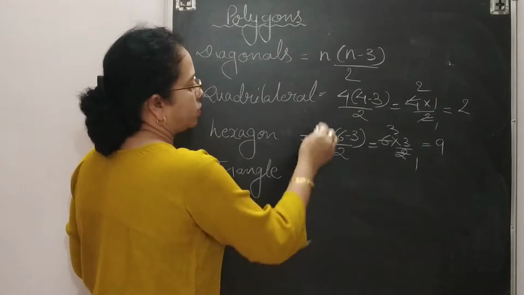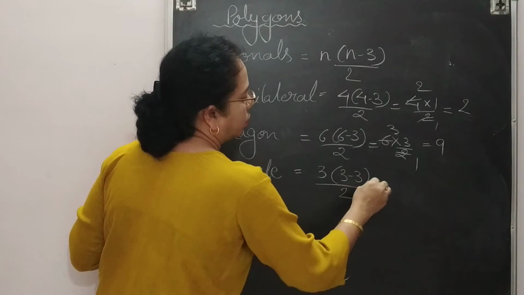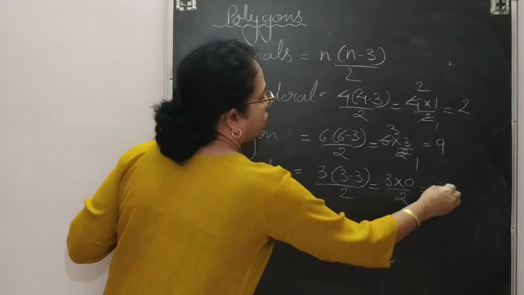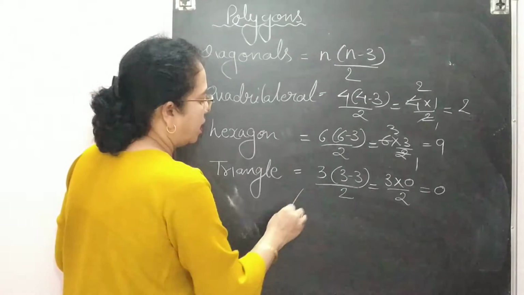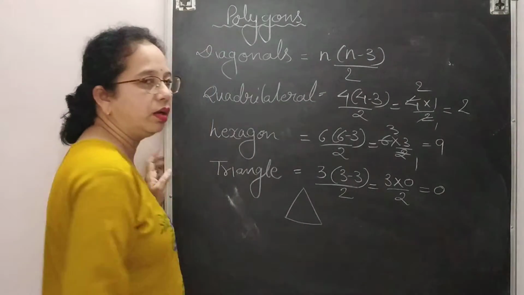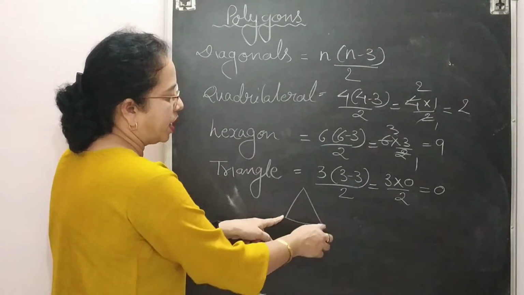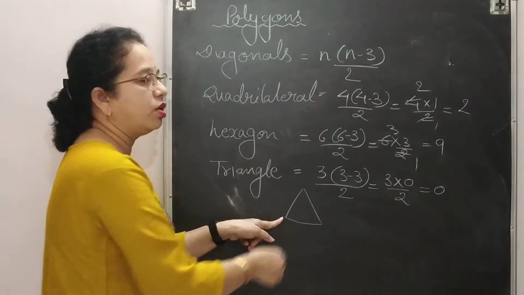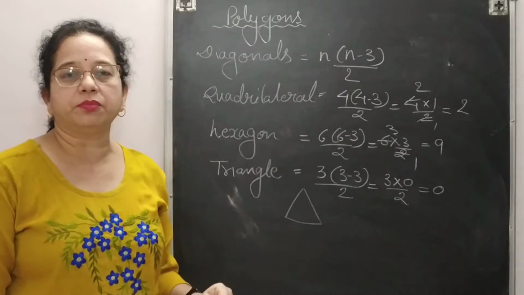Now next one is triangle. Triangle means 3 sides. So replace n with 3. So 3 into 3 minus 3 upon 2. This 3 minus 3 will give you 0. So 0. In a triangle we have 0 diagonals. It means in a triangle we cannot draw any diagonal. With the definition of diagonal also, consecutive part को यदि हम छोड़ें तो हमें ज्वाइन करना होता है. बट ट्रायंगल में हमारे पास सिर्फ consecutive vertices ही होते हैं, इसलिए ट्रायंगल में diagonals पॉसिबल नहीं है.